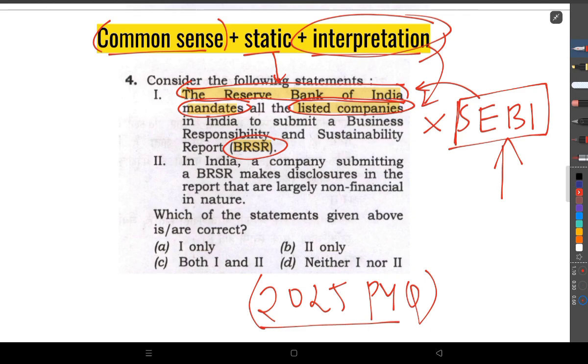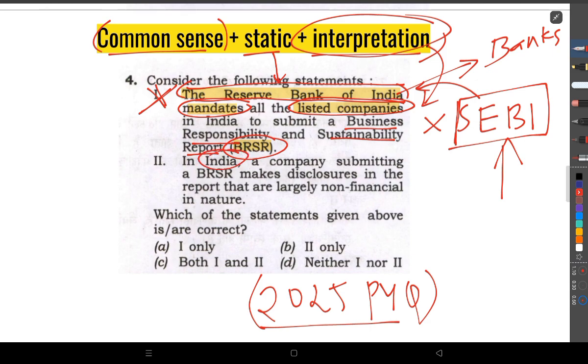That's our static knowledge. With that simple static knowledge that SEBI deals with companies and RBI deals with banks, we can understand that this statement is wrong, and it's talking about the business responsibility and sustainability report. Maybe at some point RBI presents a lot of reports, but this particular statement is most closely associated with SEBI. So this statement can be wrong.